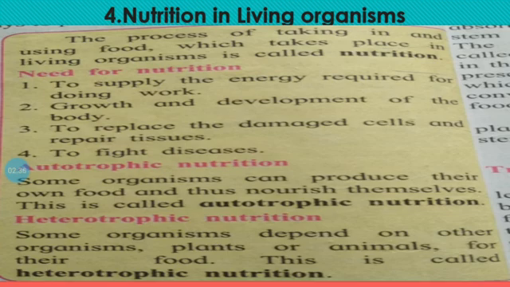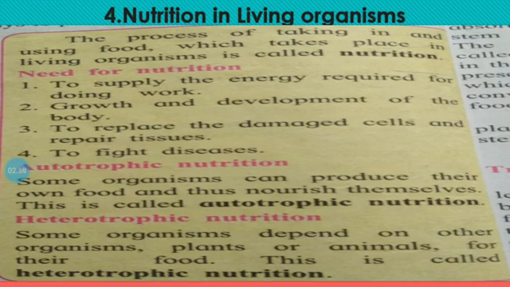Nutrients can be classified into two types, namely macronutrients and micronutrients. Nutrients like carbohydrates, proteins and fats are required in large quantity. These are macronutrients.